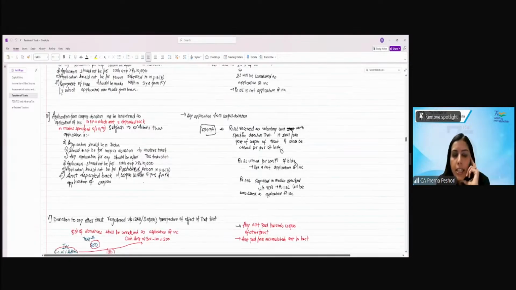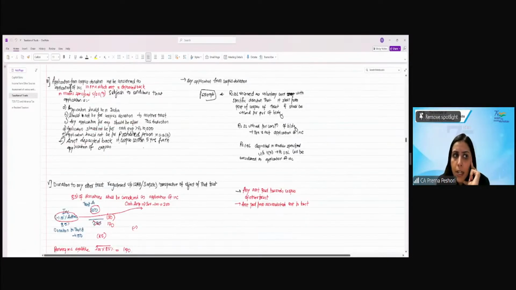Clear? Then application from corpus donation will be considered as application of income in the previous year in which the amount is deposited back in the mode specified under section 11(5). So any application from the corpus donation is not considered as application. Let's say for example, you receive 10 lakh as voluntary contribution with a specific direction that it will form part of the corpus of the trust, that is exempt. Now 2 lakh when you apply for construction of building, this is not application. When you put 1.5 lakh back into the mode specified in 11(5), this will be considered as application of income.